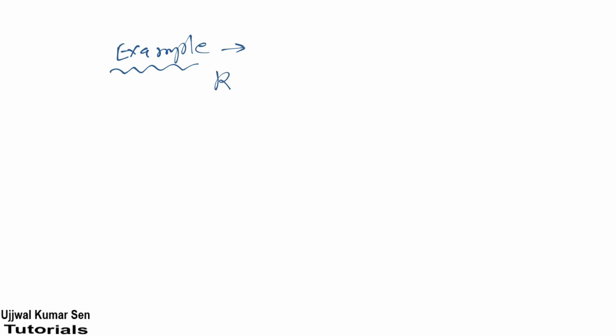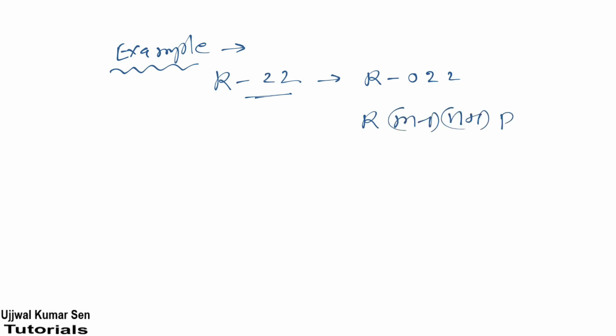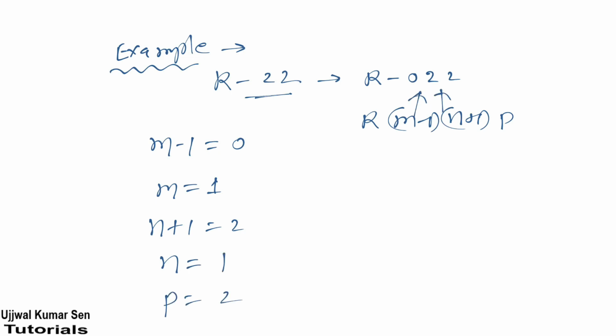Okay, let's say we wanted to find out the chemical constituents of R22. Now we need to write it like I am writing here, R022. Now compare this with R (M minus 1)(N plus 1)(P). So here M minus 1 is equal to 0, right? So M is equal to 1. N plus 1 is equal to 2. So N is equal to 1, and P is obviously the third digit, 2. So compare like this, right?